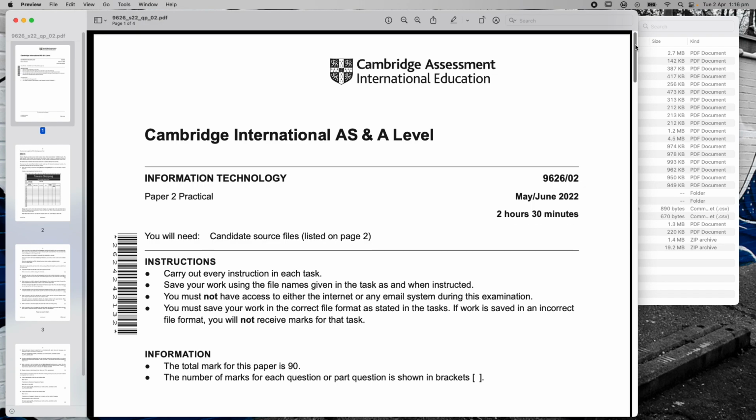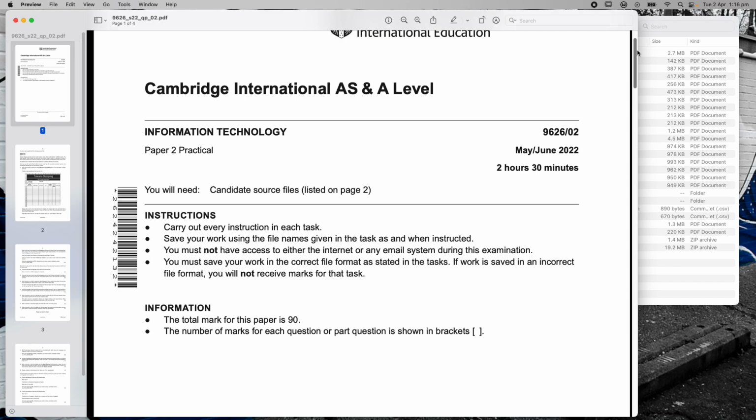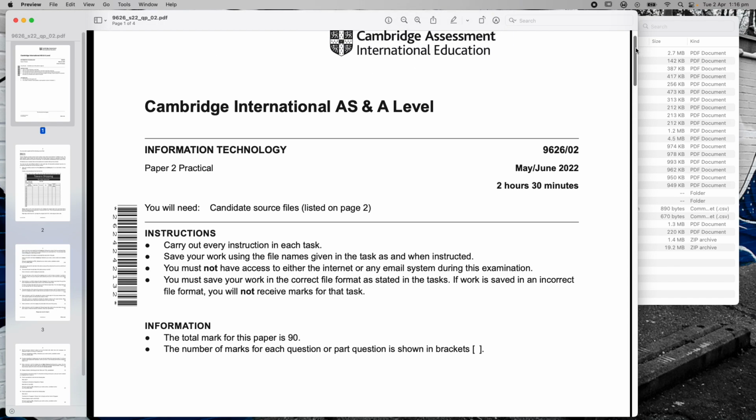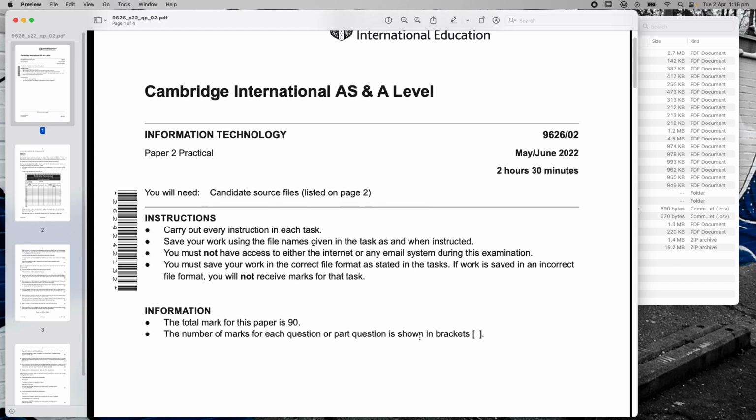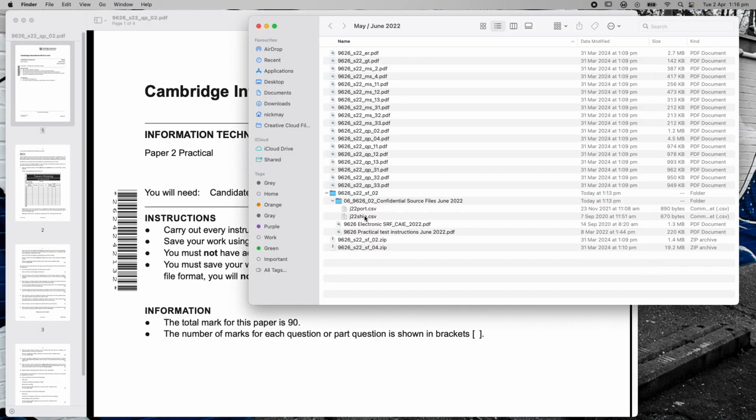to make sure that we get this right, as if it was an exam situation. Okay. So first thing, and I advise all students to do this, is read the information. Read the paper here. Read all this information carefully, and then we will move forward. It says candidates need source files listed on page 2. I've got the source files right here.